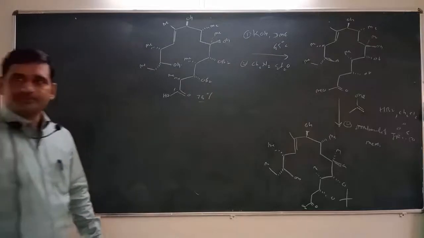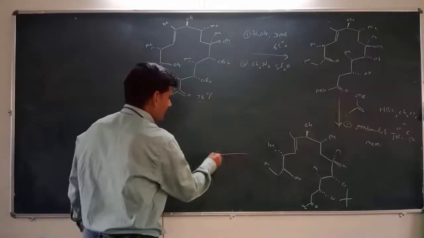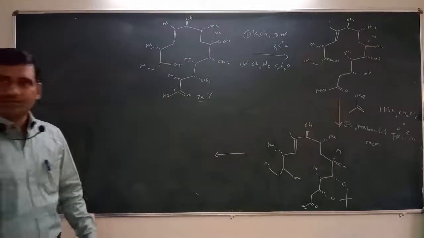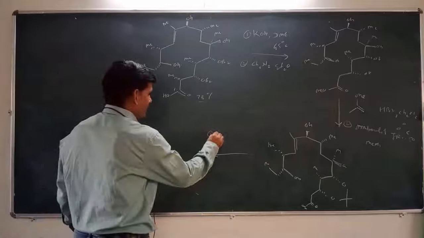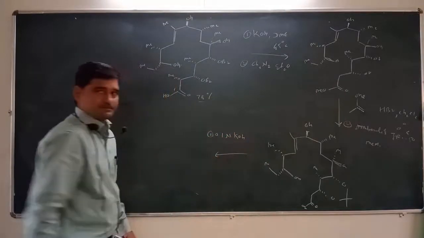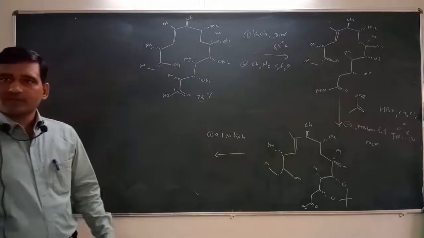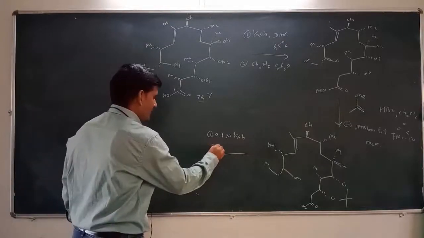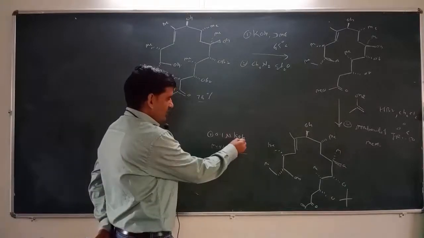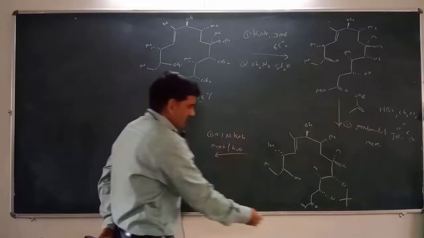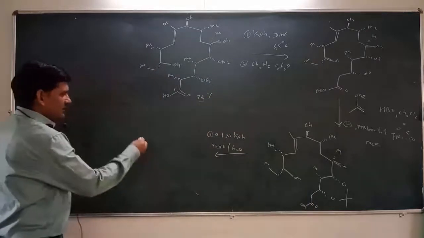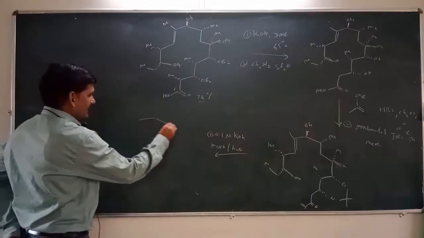Then in a further step we can treat this compound with 0.1 normal KOH in the presence of methanol and water as solvent. So by using this potassium hydroxide we can hydrolyze this ester and it will be converted into acid, and after that we get a compound.